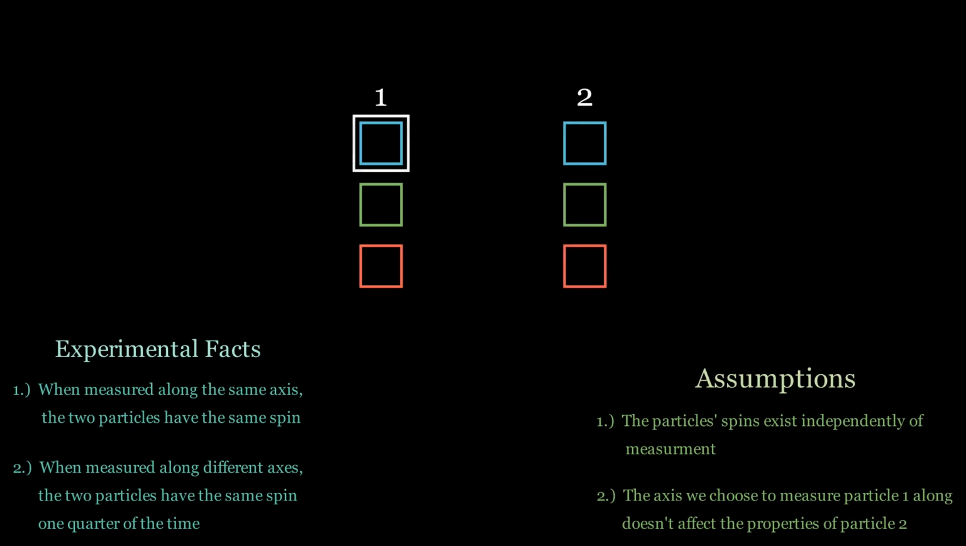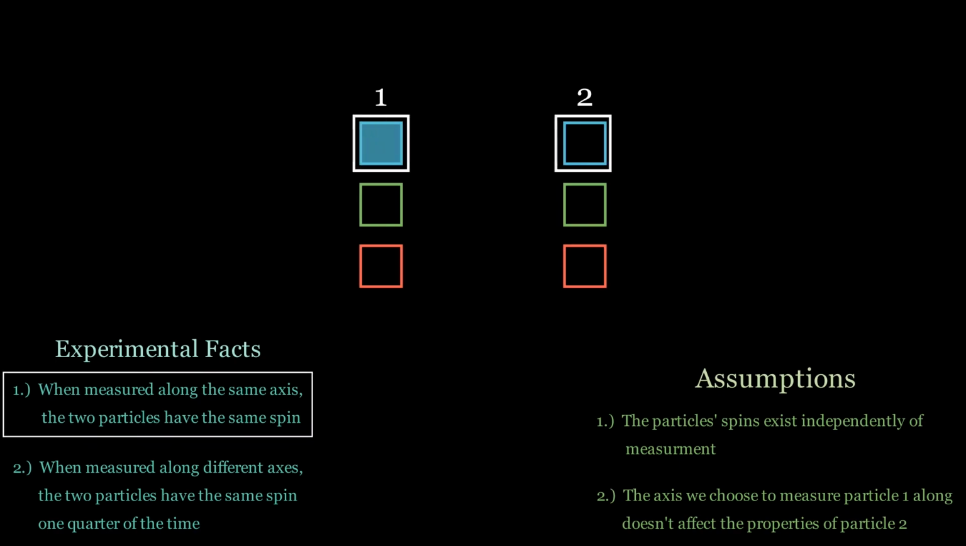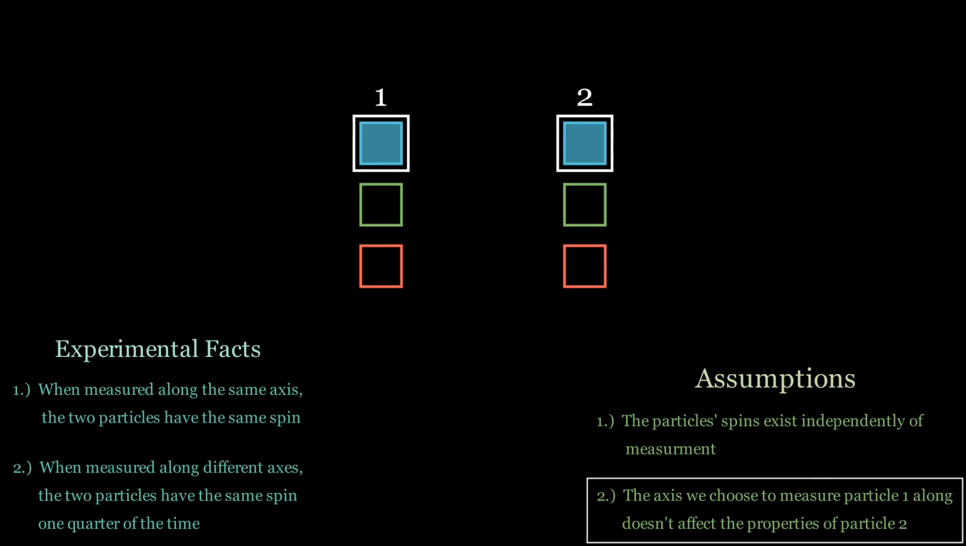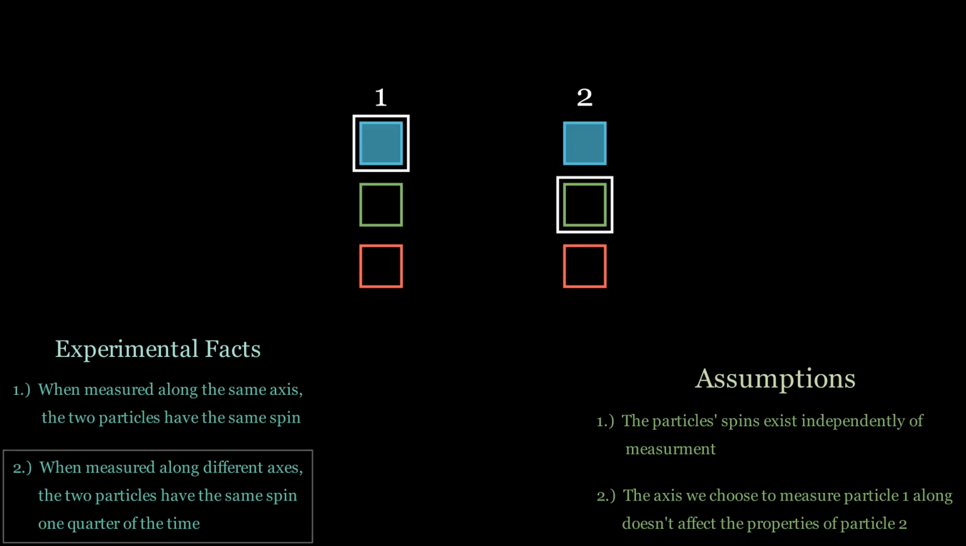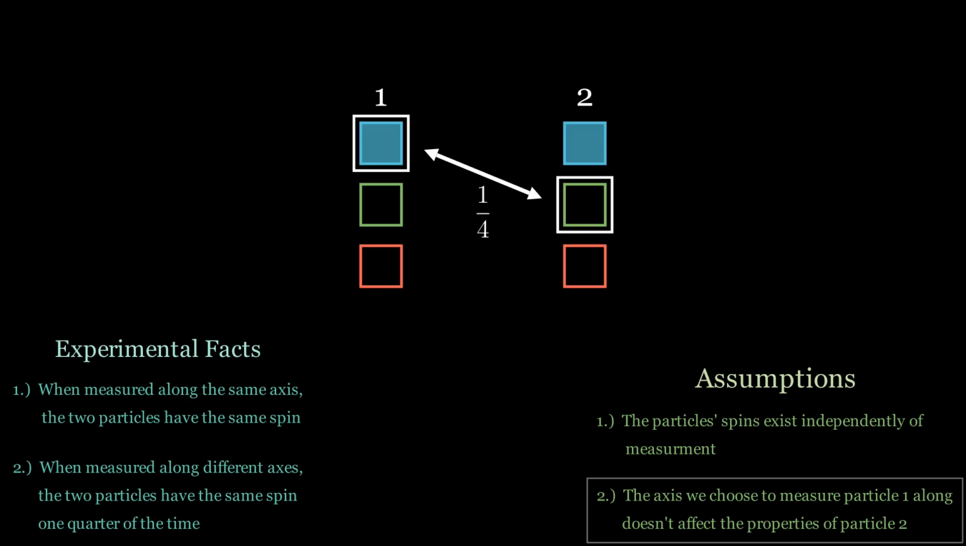Suppose we measure particle 1 along the a-axis. Then, by the first fact, if we measure particle 2 along the a-axis, we'll get the same result. By assumption 2, even if we measure particle 2 along the b-axis, the spin along the a-axis won't change. By our second fact, property A of particle 1 is the same as property B of particle 2 1/4 of the time. So, property A of particle 2 must be the same as property B of particle 2 1/4 of the time.